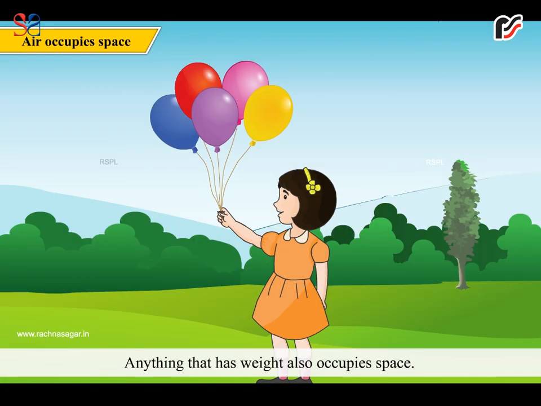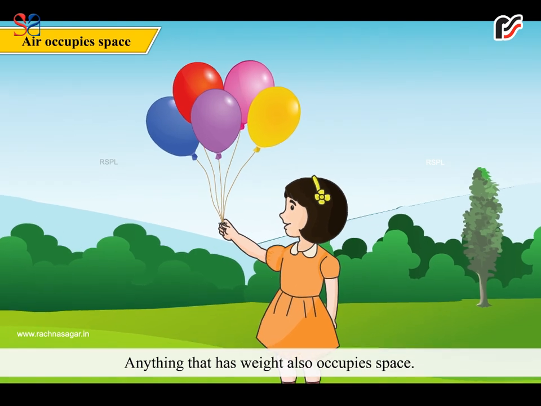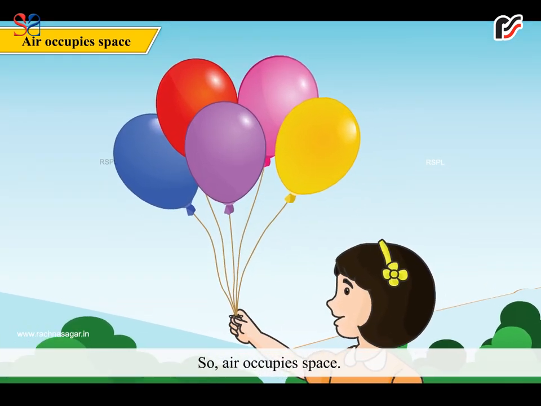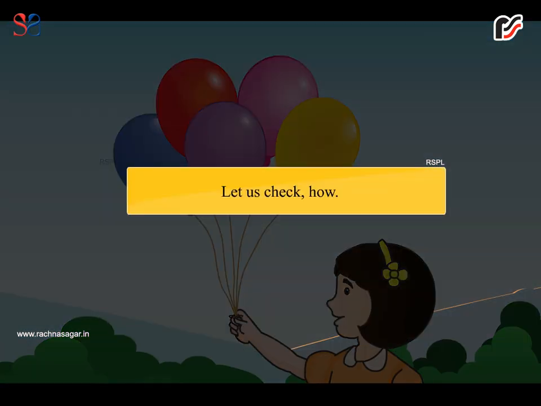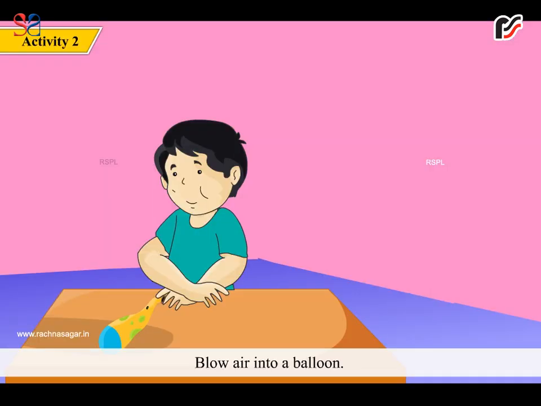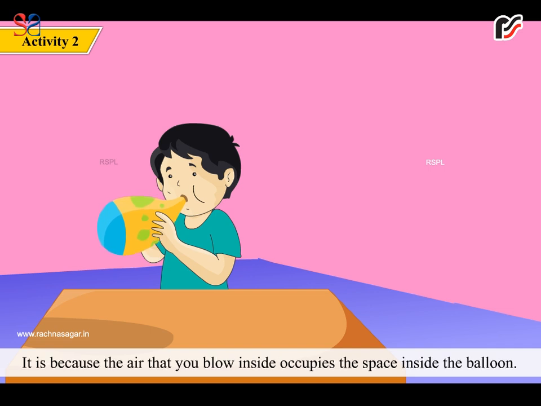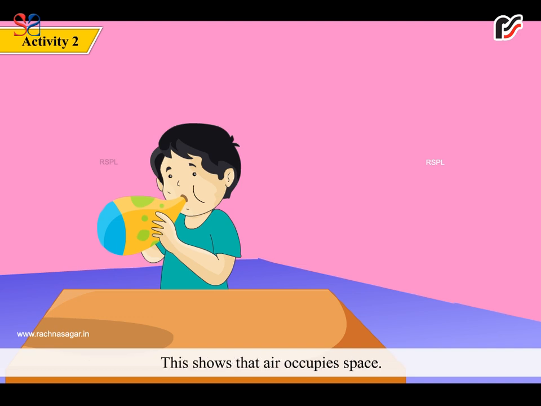Air occupies space. Anything that has weight also occupies space. So, air occupies space. Let us check how. Activity 2. Blow air into a balloon. What do you see? The balloon turns bigger and bigger. Why? It is because the air that you blow inside occupies the space inside the balloon. This shows that air occupies space.